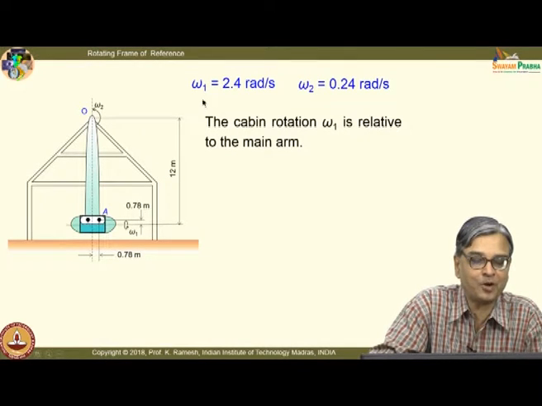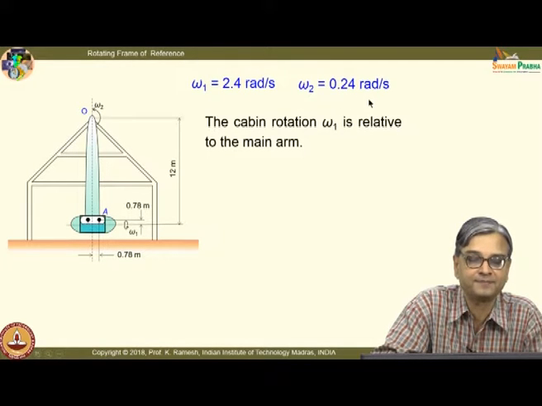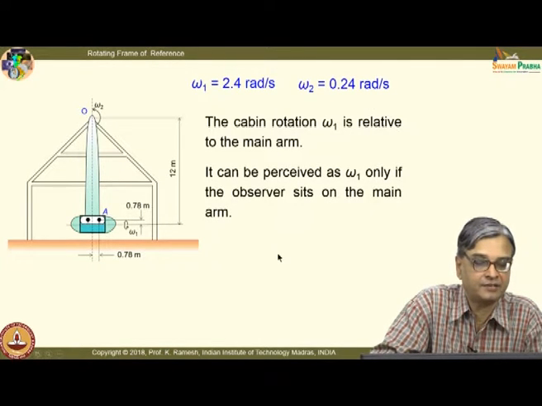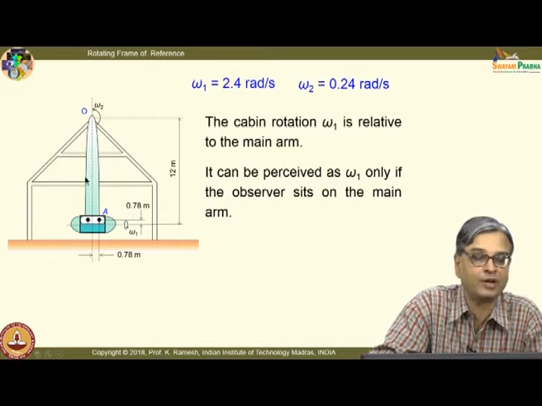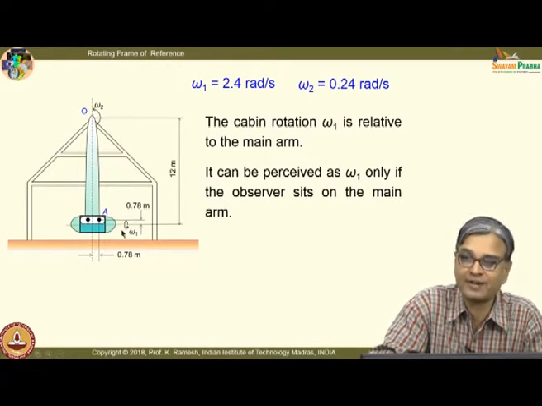So, in the problem situation you are given omega 1 equal to 2.4 radians per second and omega 2 is 0.24 radians per second. And here again the axes are simple. It can be perceived as omega 1 only if the observer sits on the main arm. Only if the observer sits on the main arm will he observe this as omega 1. That is how it is constructed.